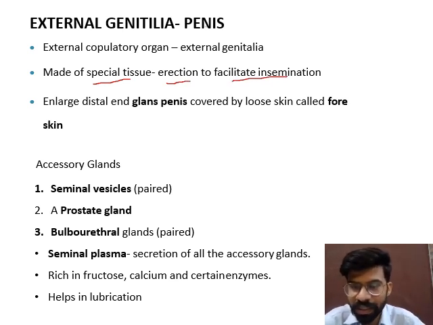What is insemination? Insemination is the transfer of sperm into the female genital tract. So these specialized tissues have the capacity to erect at the time of mating. The end of the external genitalia has a large tip known as the glans penis, and it is covered by loose skin known as the foreskin.